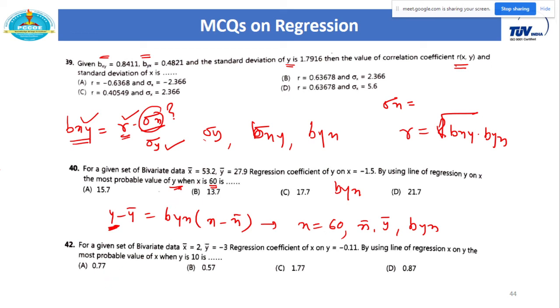Exactly opposite: here you have to calculate y, there you have to calculate x using the regression x on y. So consider the same formula, x minus x bar equal to bxy into y minus y bar. Put all the remaining values, and you will get the value of x. But always remember, from the y on x equation you can calculate only y if x is given, and from the x on y equation you can calculate only x if y is given. You can't change the role of these two regression lines. This line is only to calculate y, and this line is only to calculate x.